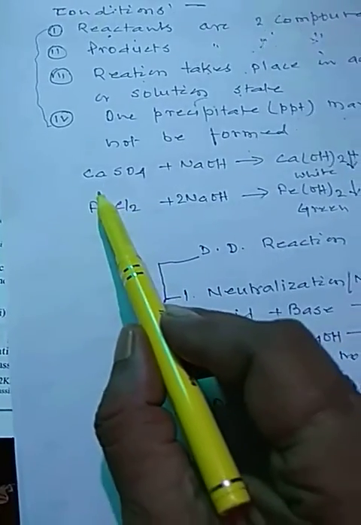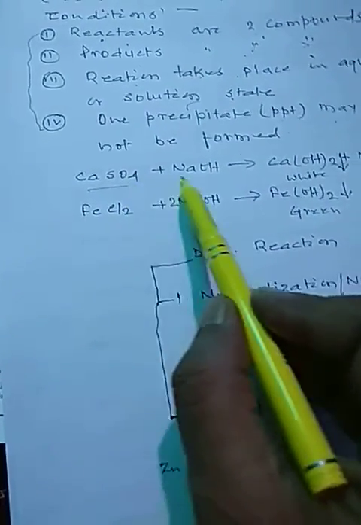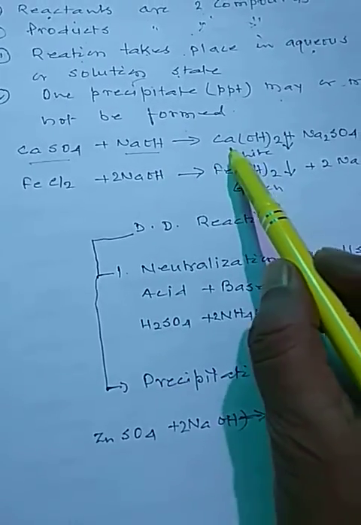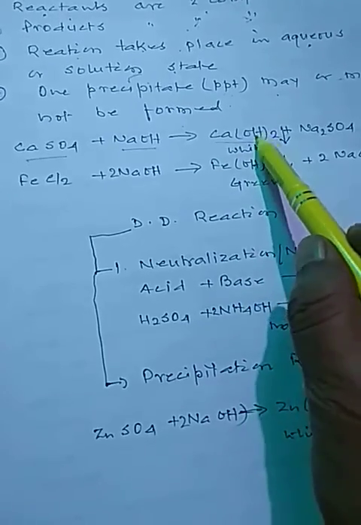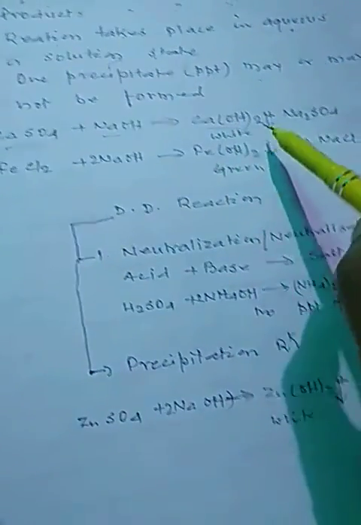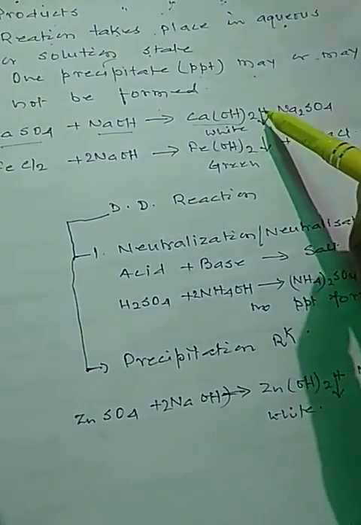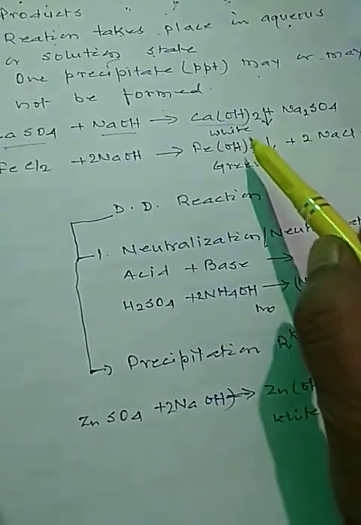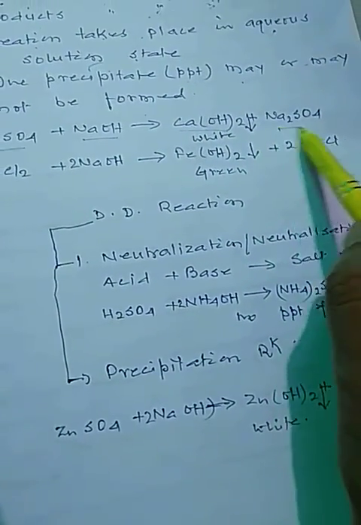See here, copper sulfate, it is a compound. Sodium hydroxide is a compound. After reaction they form white precipitate of calcium hydroxide. We give this symbol. This means it goes down, means precipitate, plus sodium sulfate.